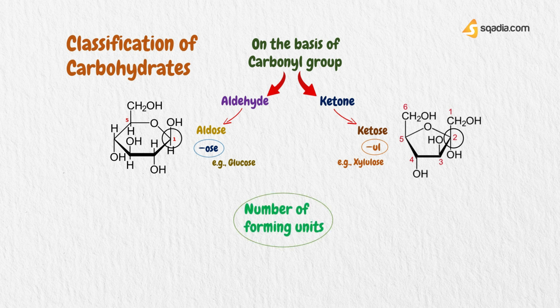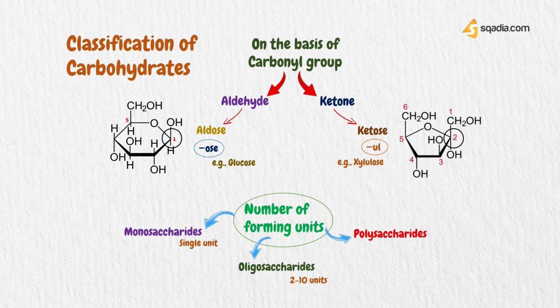Another important classification of carbohydrates is on the basis of the number of units involved in their formation. Carbohydrates can be classified into simplest sugars called monosaccharides. These are single-unit saccharides. Small polymers are called oligosaccharides. These are composed of 2 to 10 forming units. Large polymers, or complex carbohydrates, are called polysaccharides. These are composed of a number of units greater than 10.